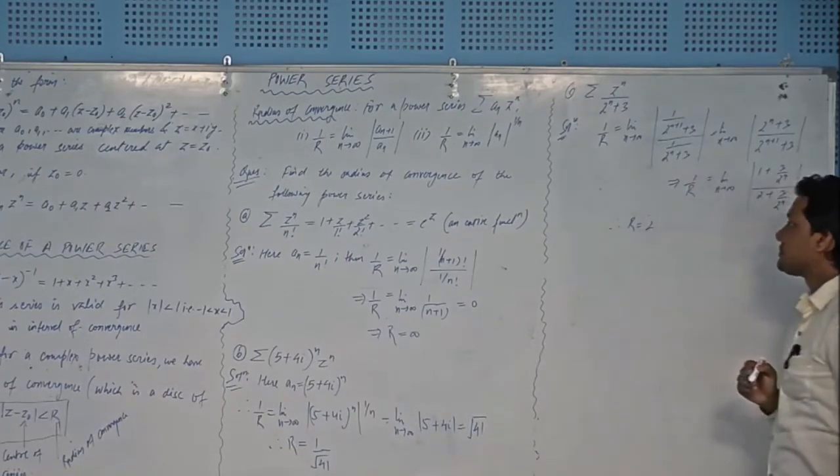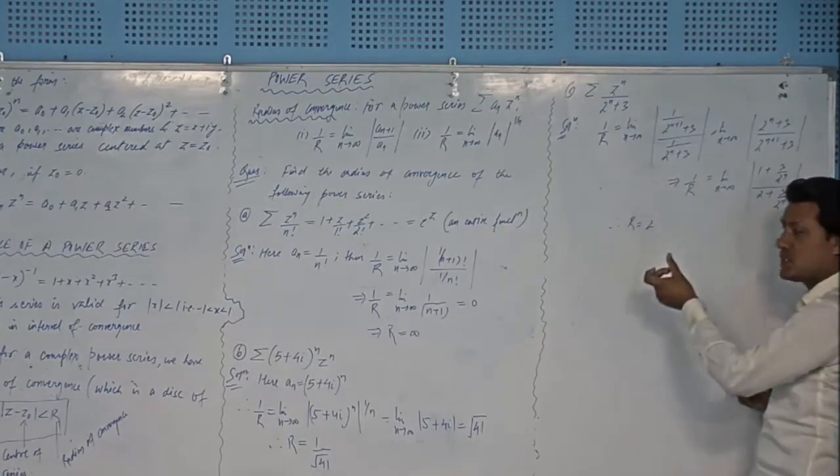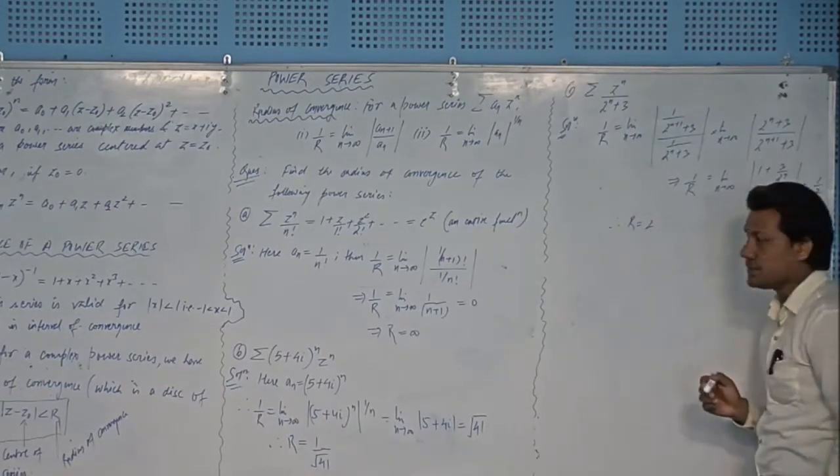And similarly you can write the domain of convergence, that will be mod z less than 2.